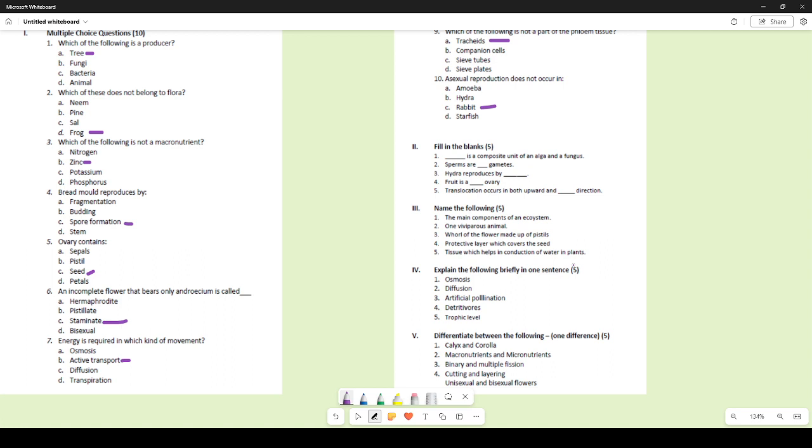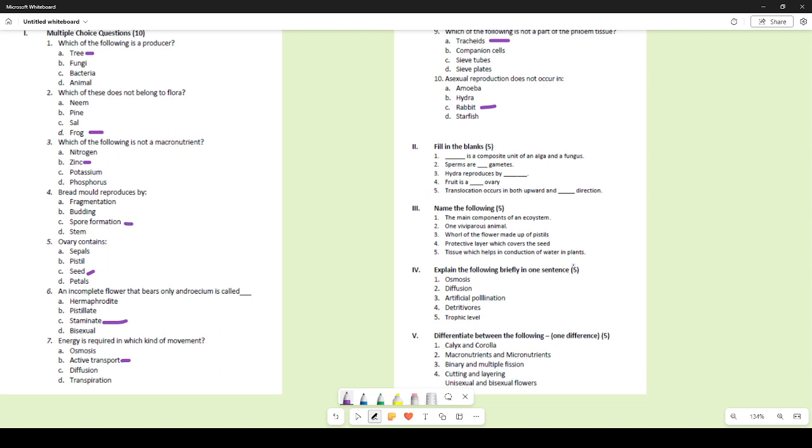Artificial pollination. Now some have written that artificial pollination is brought about by humans. Now what you are supposed to write is, what do you mean by artificial pollination? So one part, by humans, you have gotten correct, but you have not mentioned what pollination is. So you have to mention that artificial pollination is the transference of the pollen from the stamen to the stigma by human intervention or by humans.